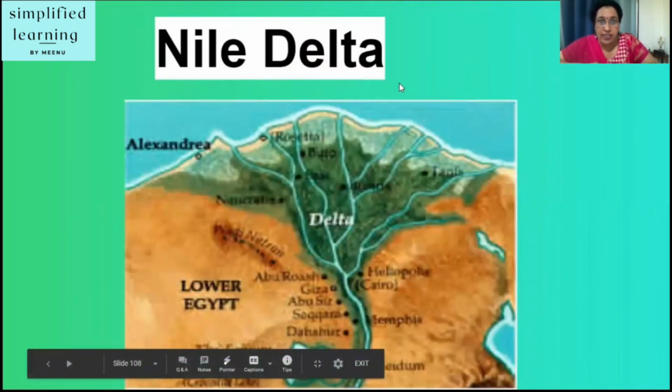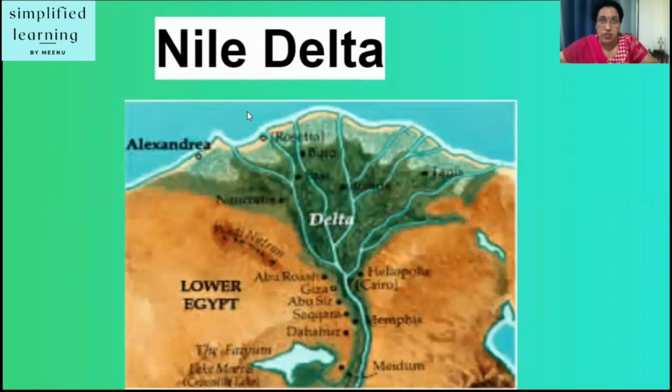Another one is the Nile Delta. Yes, so Lake Victoria is the source of this Nile River. It is the longest river, and then it forms the delta and opens its mouth into the Mediterranean Sea.